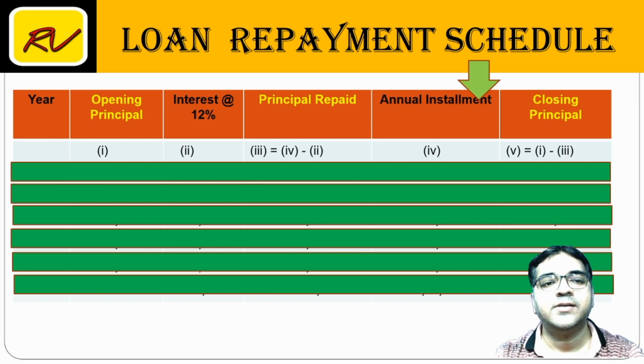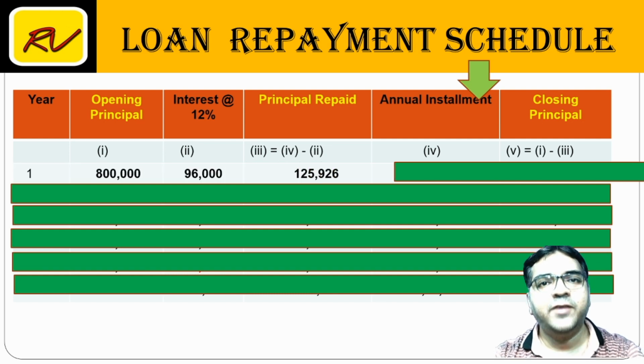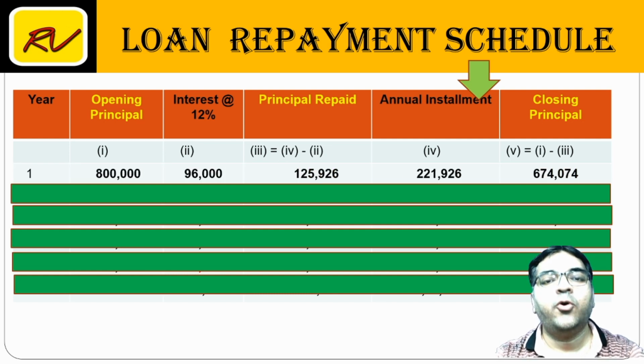First year, second, opening principal. Next column is interest. Here it is 12%. Next is principal repaid. Next is annual installment. And the last column is closing principal. In the first year, opening principal is 8 lakhs.